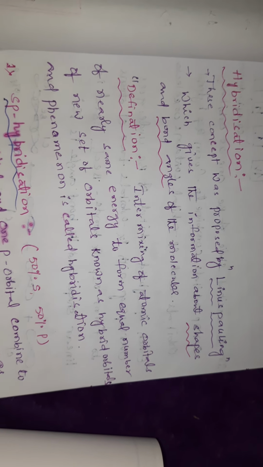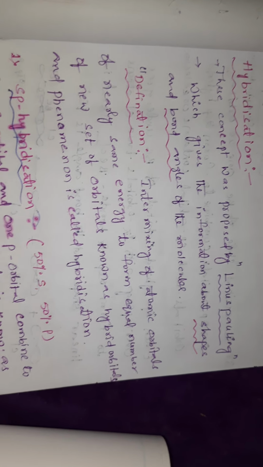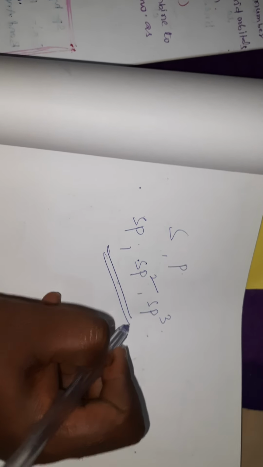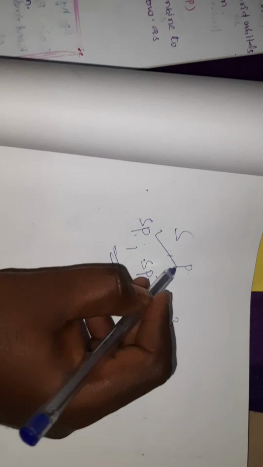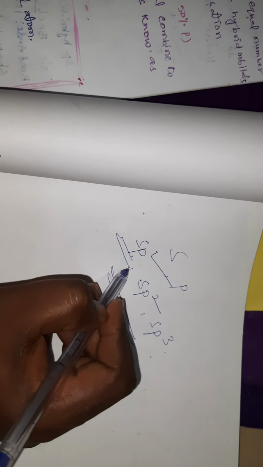So here orbitals are there: s orbital, p orbital, d orbital, f orbital. Now the first concept we are going to discuss is the mixing of s orbital and p orbital to produce 3 hybridizations. One is sp, second is sp2, third is sp3. Out of 3, let us take the first one, sp hybridization. So what is sp hybridization? First you have to give the definition.